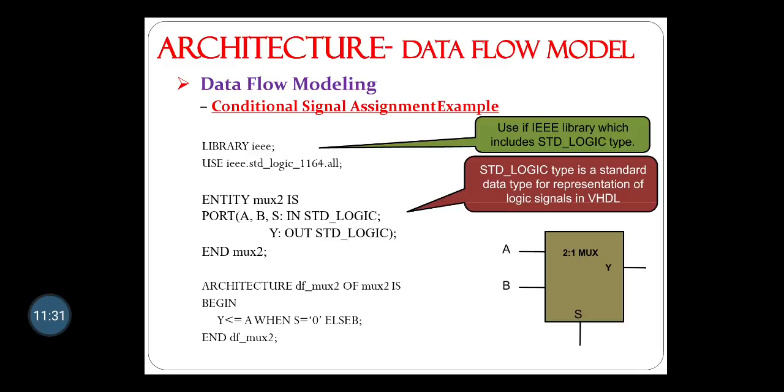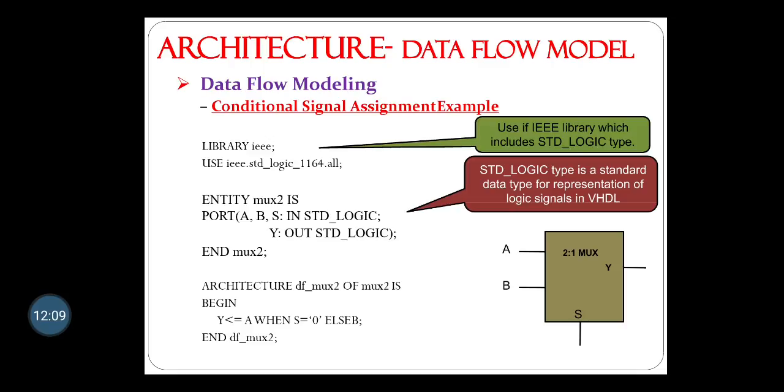You can see the whole program written here. First is the library declaration, as we have discussed: library IEEE, then use IEEE.std_logic_1164.all. Then the entity is multiplexer 2 with a port. A multiplexer has many inputs and one output; here there are two inputs, one output and a single select line.